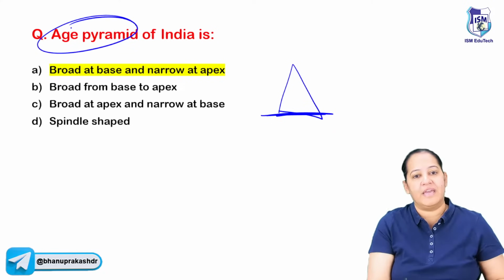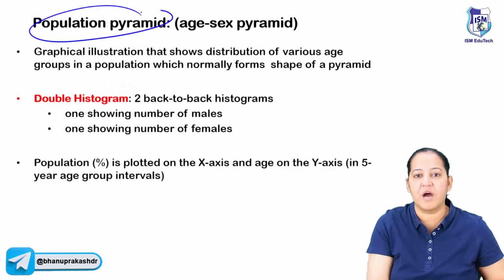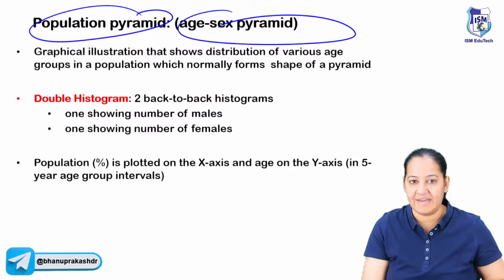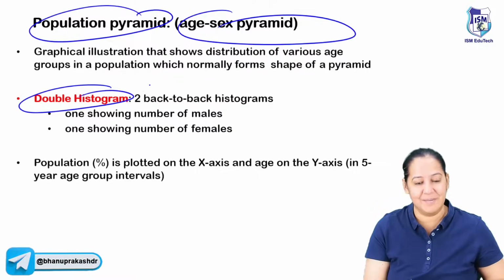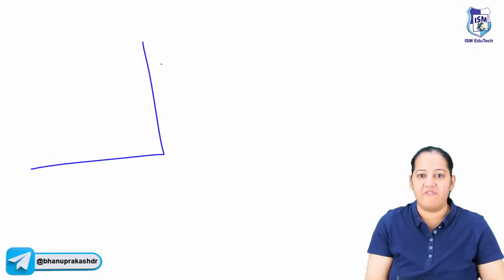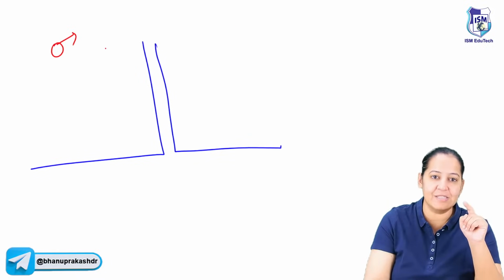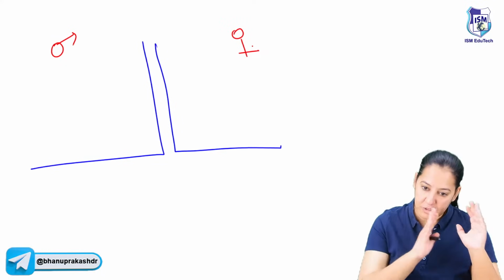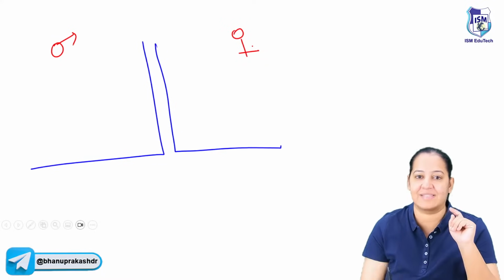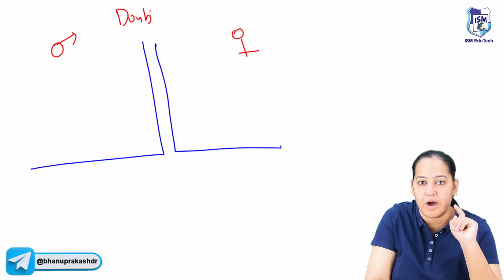So you get questions on the age pyramid. So what is a population pyramid or age sex pyramid? What do you mean by that? It's a double histogram. So we make two graphs back to back, one for the males, one for the females. Here also we have X and Y axis.